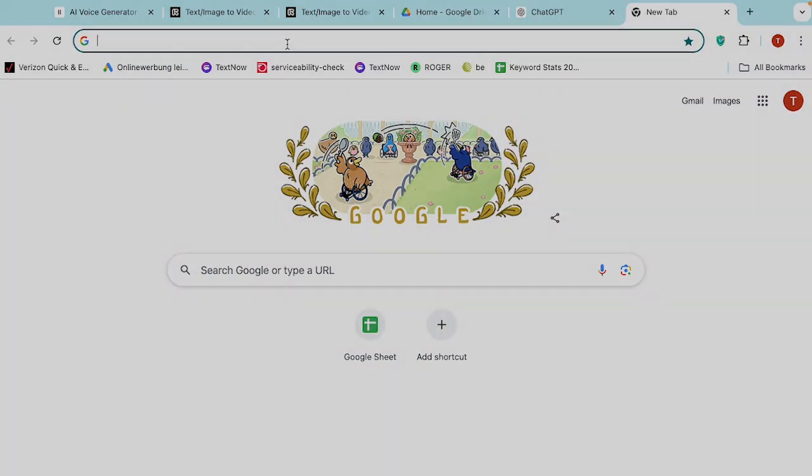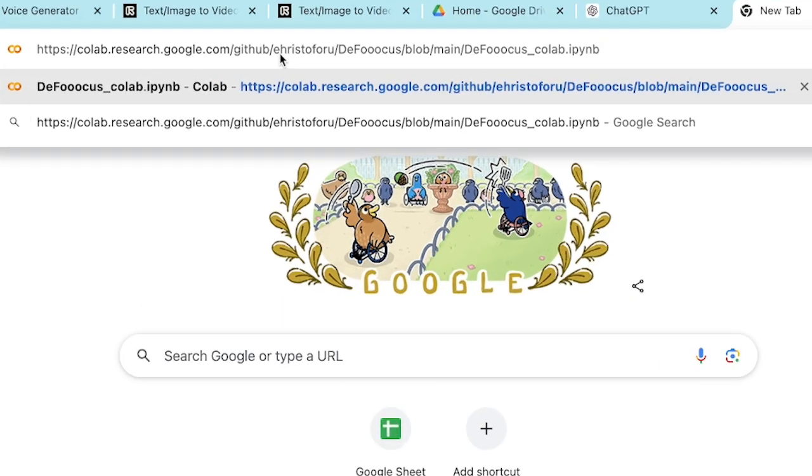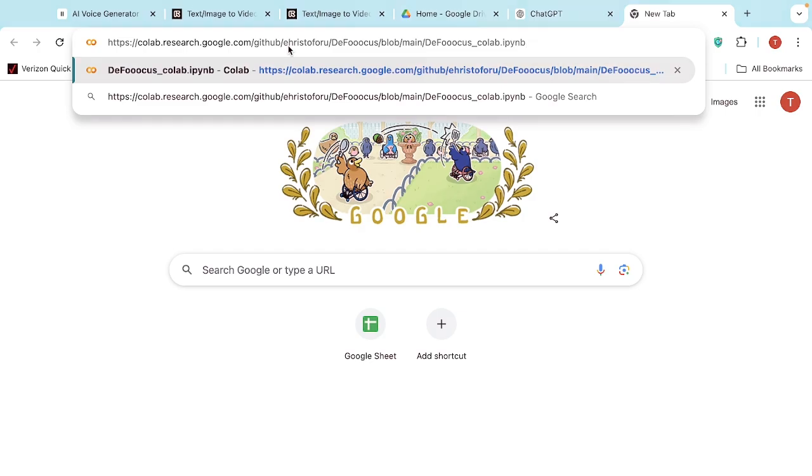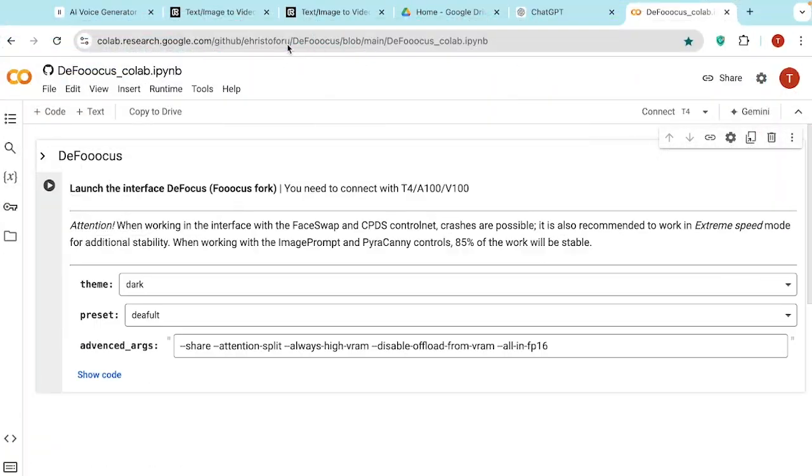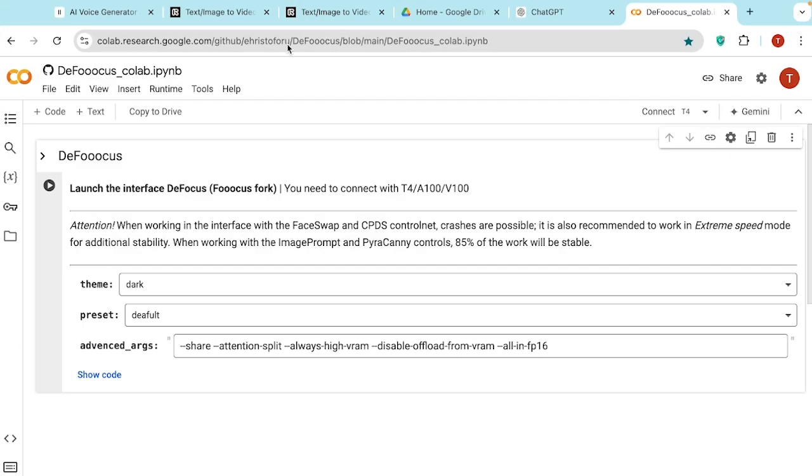So in order to create pictures, all you have to do is search for Fooocus. By the way, you don't have to worry. I'll put this link in the description so you can follow the link and you will get access to this page. And once you are on the Fooocus page powered by AI, this is absolutely free of cost and there will be no hidden fee, no charges. You can create unlimited pictures with Fooocus, and you can also do face swap with the help of Fooocus, and this tool is absolutely free.